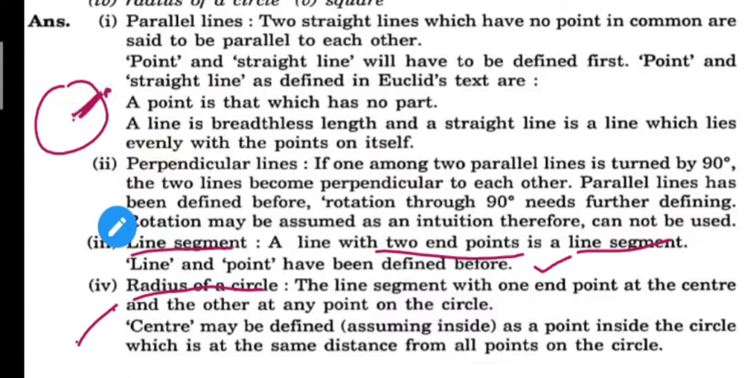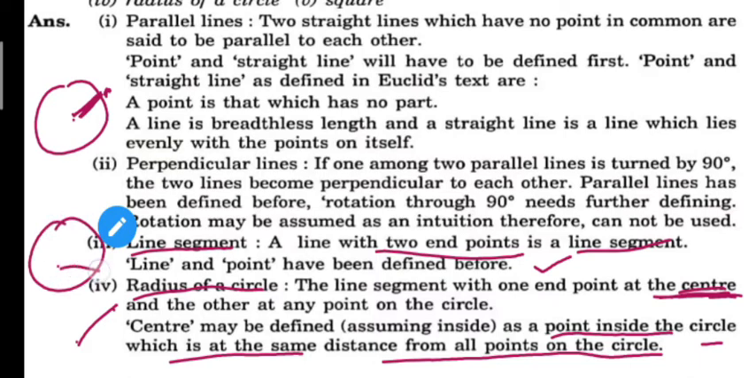So center may be defined as a point inside the circle which is at the same distance from all the points. Okay, if you have a center here, so if you calculate the distance from any point with the center, you will always get the same distance. So the definition of center of any circle here is that center may be defined as a point inside the circle which is at the same distance from all points on the circle.